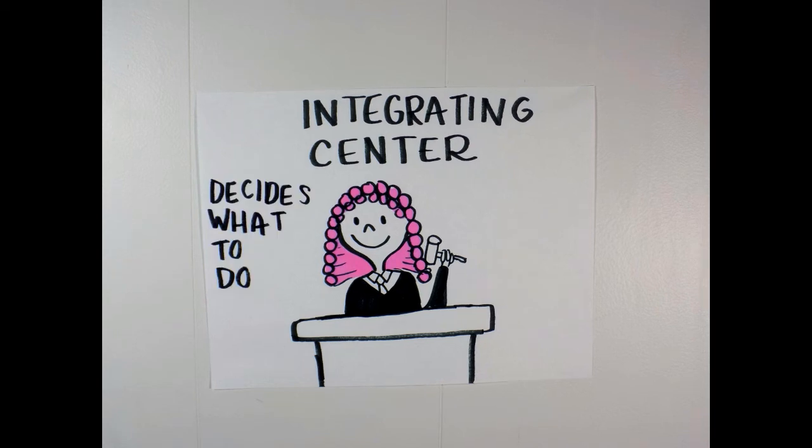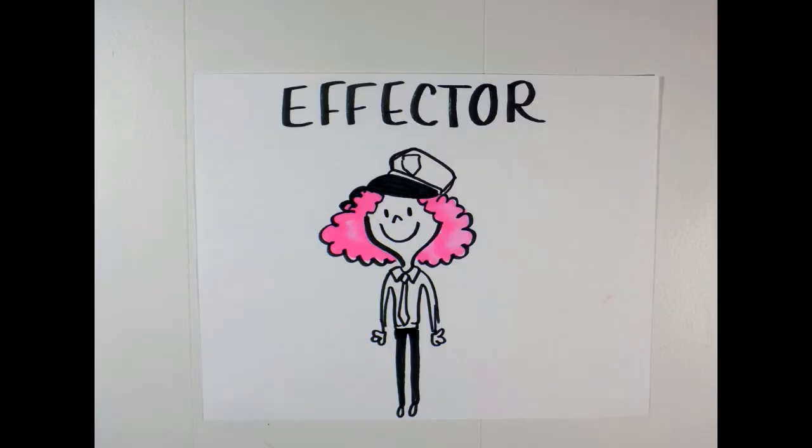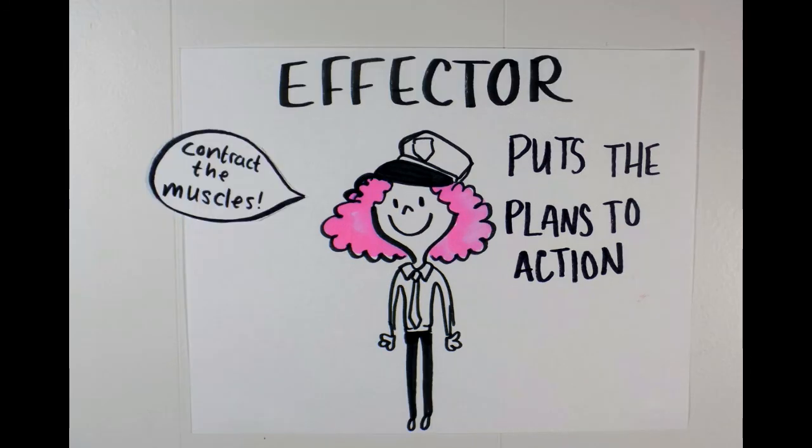If it is cold, the control center then decides to constrict the blood vessels so heat is conserved and to induce shivers to generate more heat. And the effector is like a police officer. It puts the plan into action. So the effectors make the blood vessels constrict and the muscles contract to create shivers.